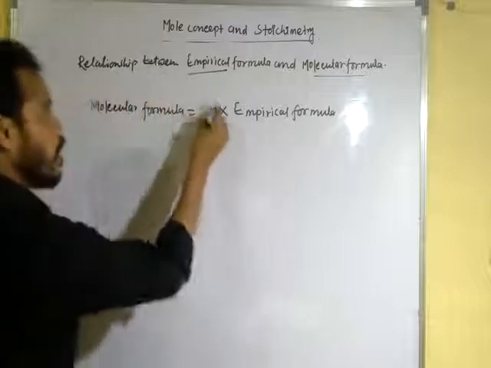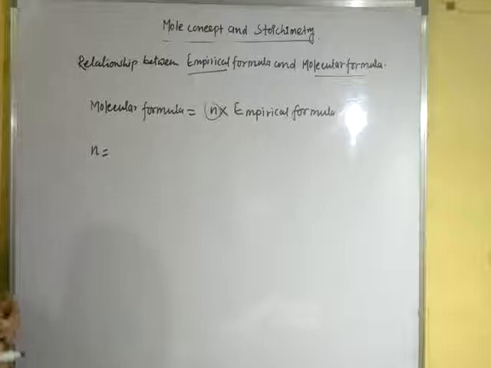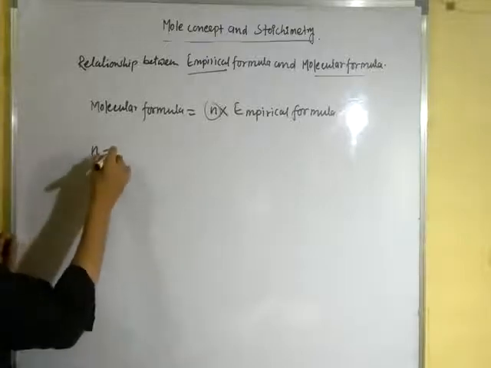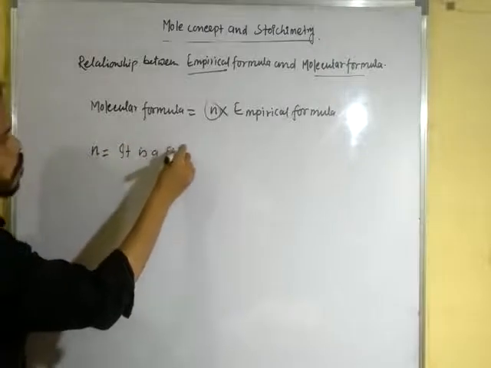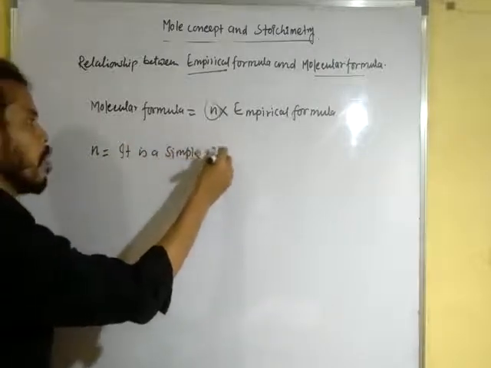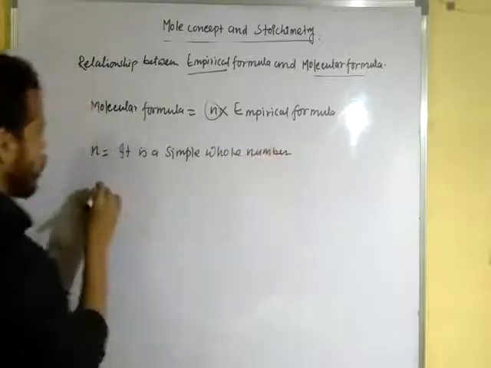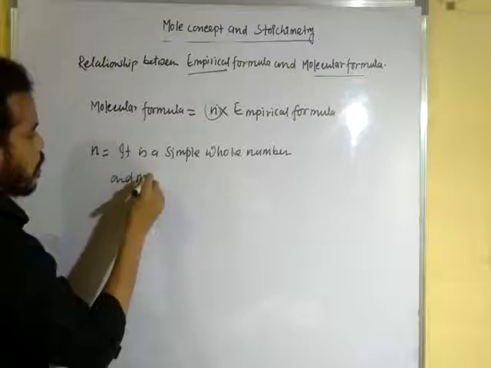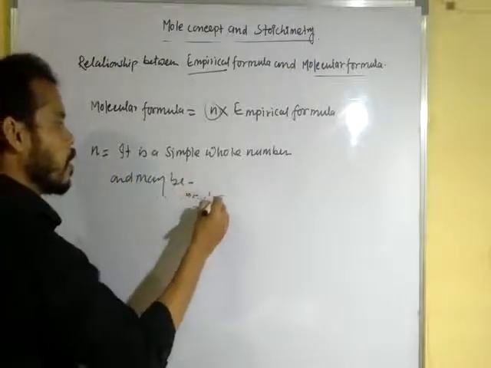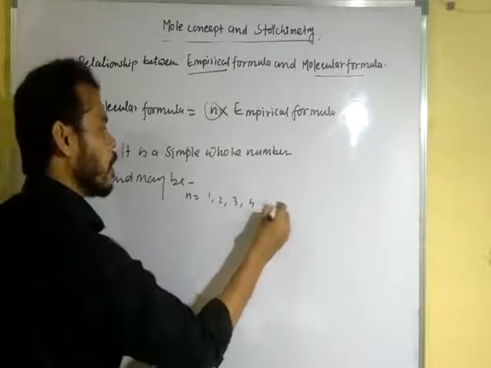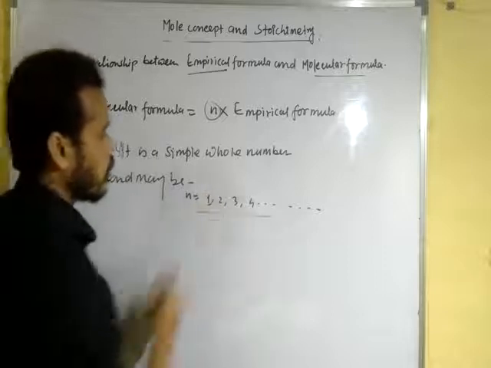Okay, now here n is equal to a simple whole number, and maybe n is equal to 1, 2, 3, 4, etc. Okay, this is the simple whole number. Clear?